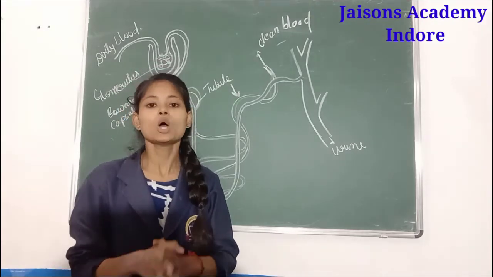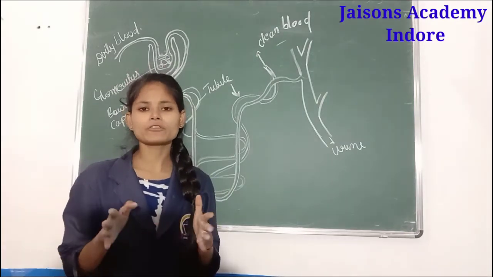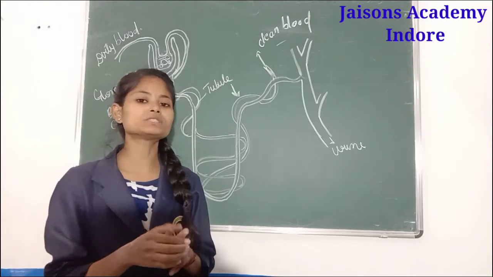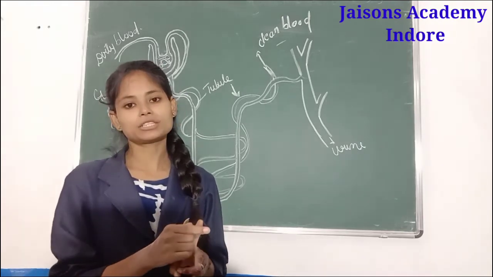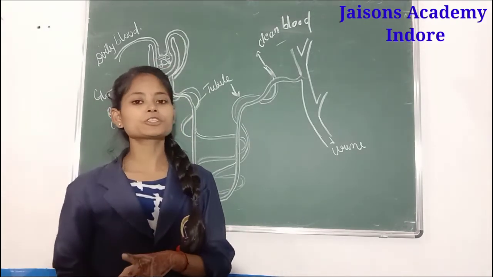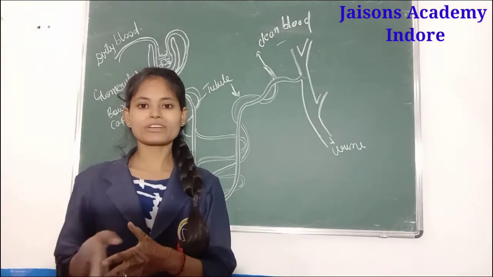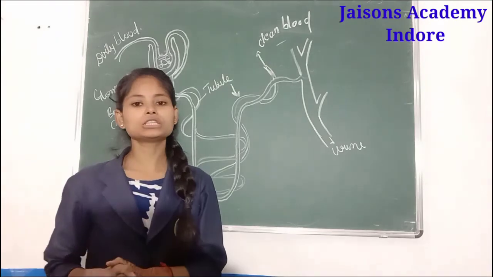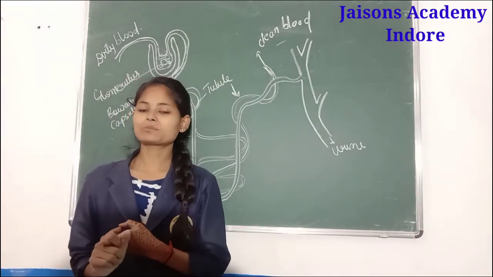What happens when the kidneys become non-functional, or don't function properly? In that case, two options are there: one is dialysis and the other is kidney transplantation. If one kidney is non-functional and one is functioning, then it is okay, because one kidney can perform the function of excretion. But if both the kidneys are not working, we can do dialysis or kidney transplantation.